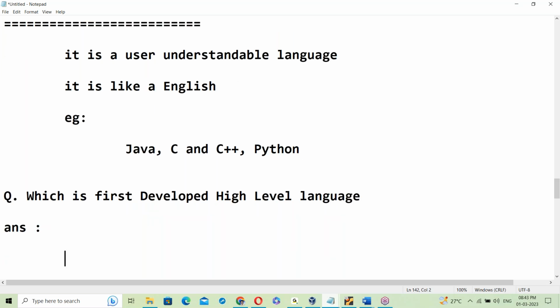Which is the first developed high level language? There are many high level languages like Java, C, C++, Python, HTML, like that. There are many high level languages.